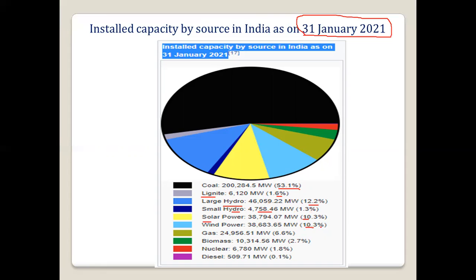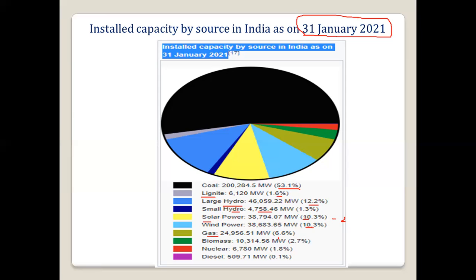Wind is also, we are using 10.3%. So earlier, 4 5 years back, this percentage was very low. It was around 2 or 3 percentage. But now it is increasing, because lots of investment is going on in this sector and the wind power sector.